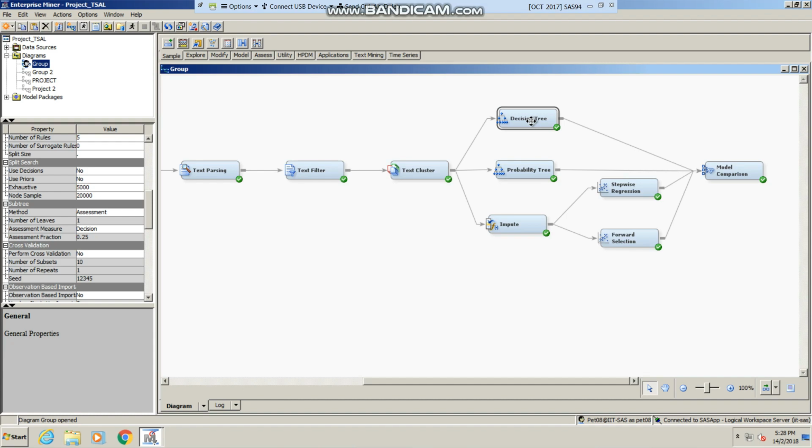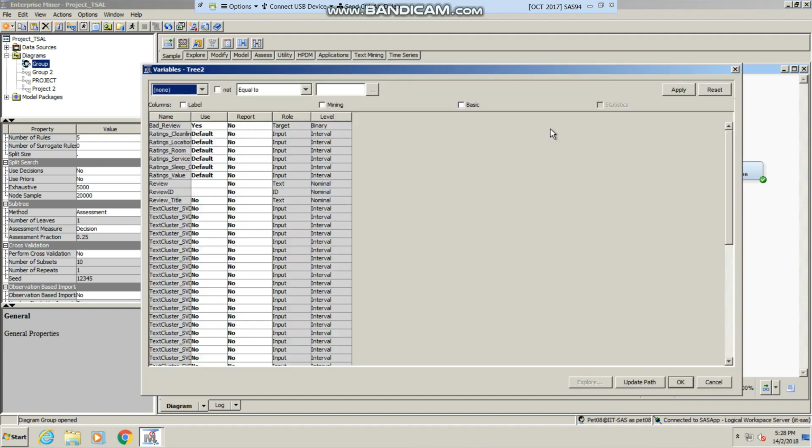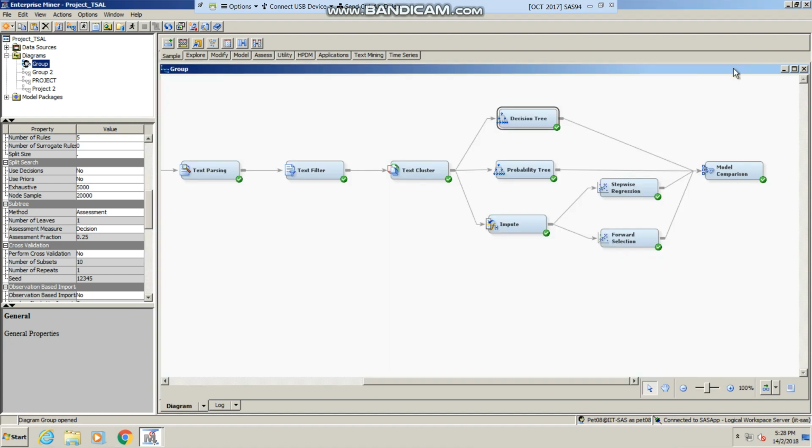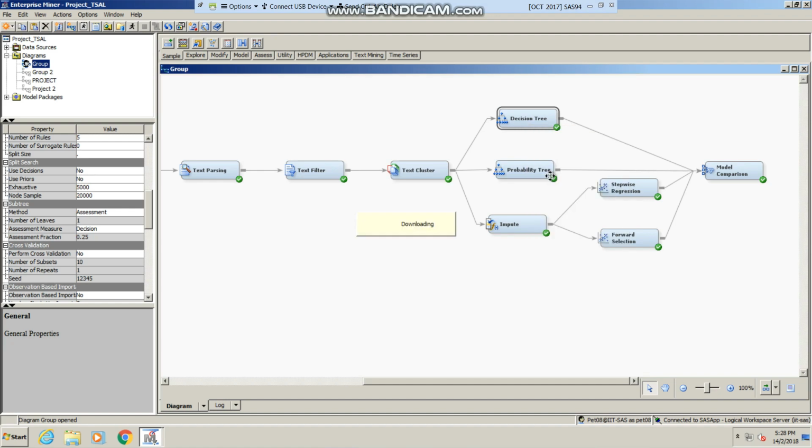The variables used were the different types of ratings: the rating cleanliness, the rating location, room, service, sleep quality and value. The node was run without any external changes to create an automatic decision tree. After running the node, these are the results.